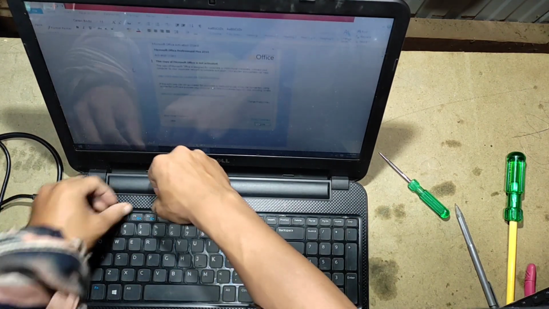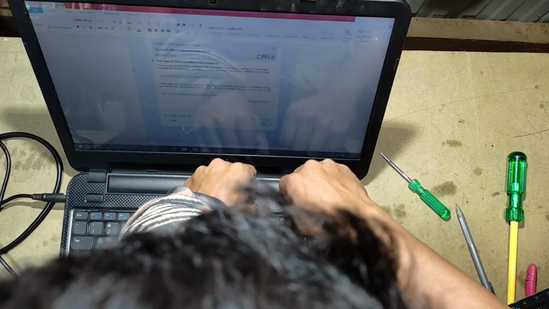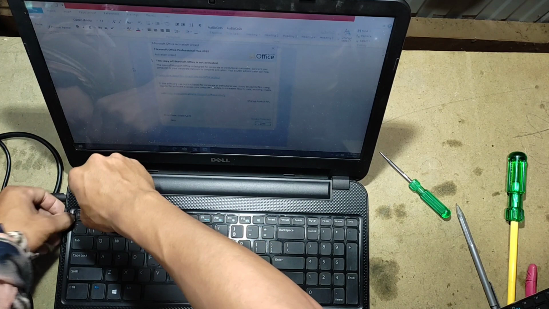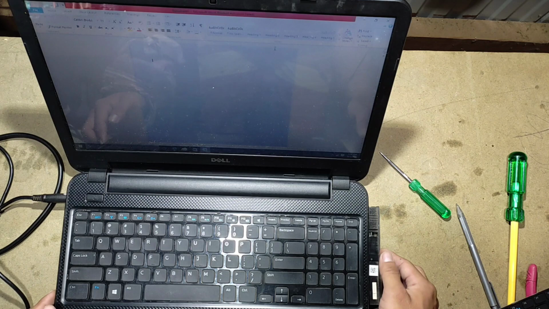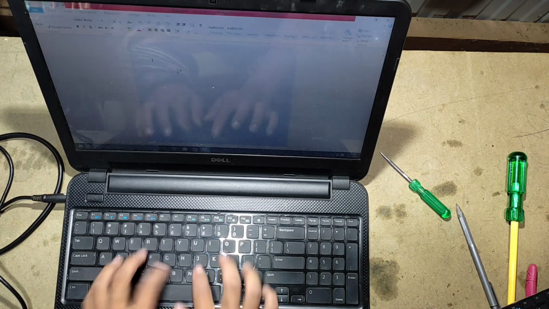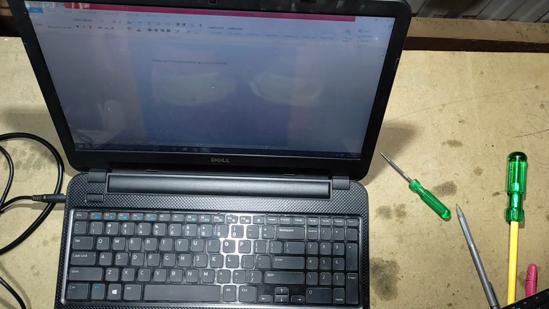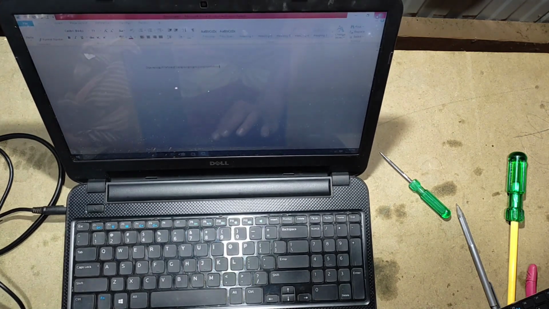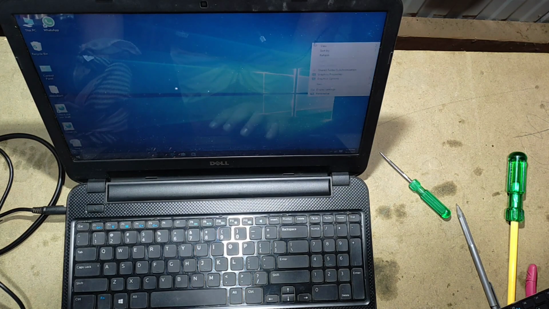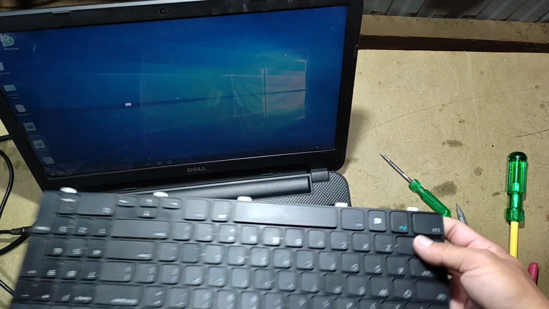I'm going to fit this one. This keyboard is going to stay here forever now. Okay, now we actually have the typing functioning. So it was not the software, it was not the driver that was causing the problem, it was the keyboard itself that was malfunctioning. This laptop is now fixed. Installing another keyboard. This is the bad one.